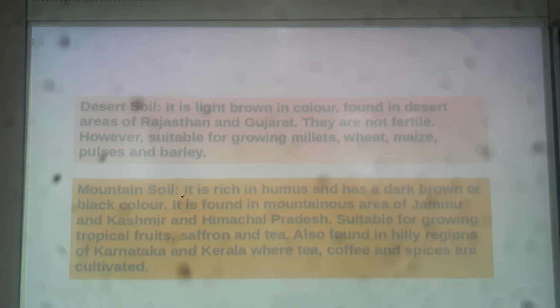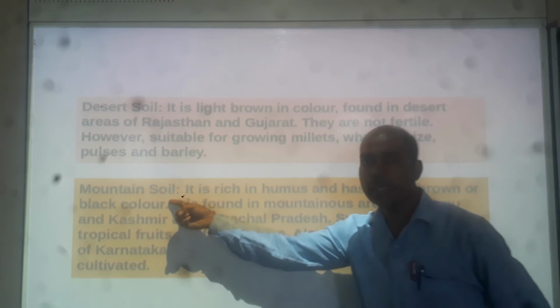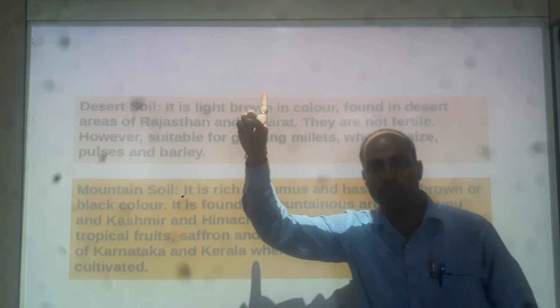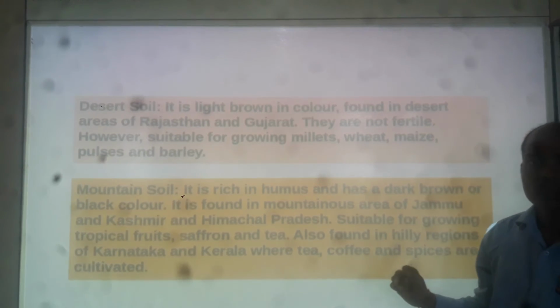Saffron, your kesar, and tea. So this mountain soil is very useful. It is suitable for growing tropical fruits, saffron, and tea. Also found in hilly regions of Karnataka and Kerala.